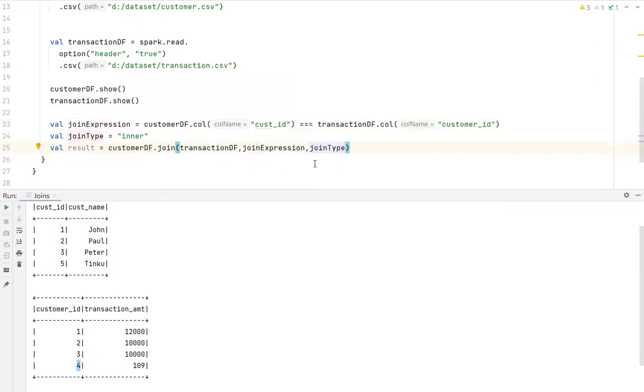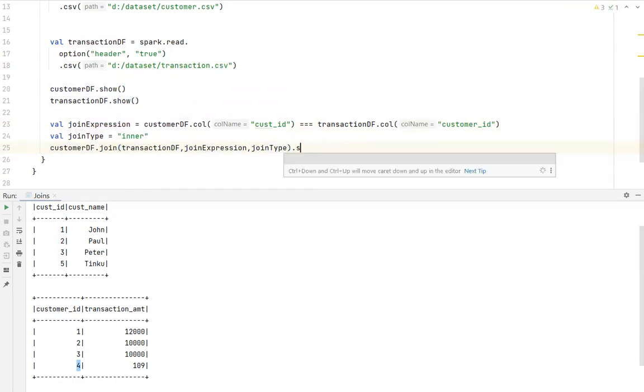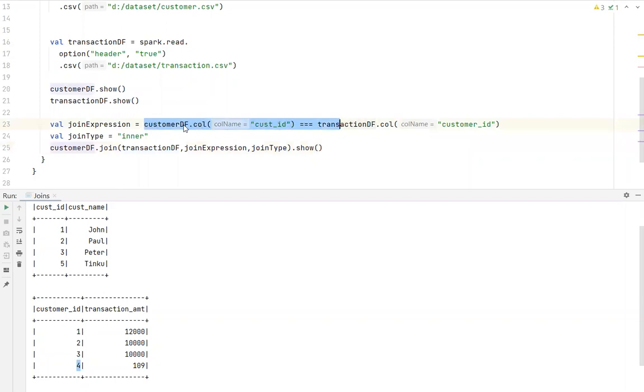That's all. And finally, rather than storing in a variable, I can write simply dot show. So customer data frame joined with transaction data frame, and based on which column? Based on customer ID from the customer data frame, customer underscore ID from the transaction data frame. That is my join expression.